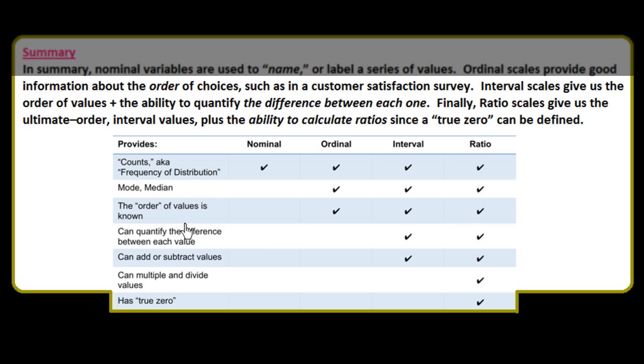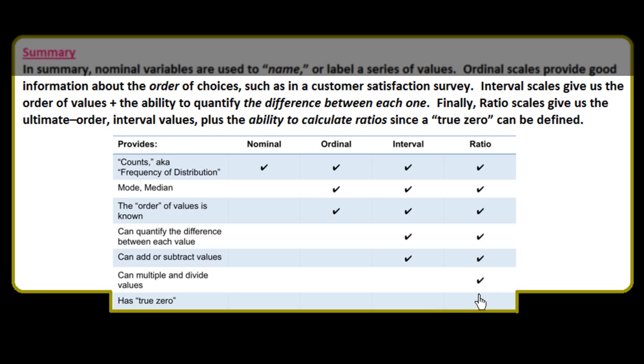The order of values is known in ordinal, interval and ratio. We can quantify the difference between each value in interval and ratio. We can add and subtract values in interval and ratio. We can multiply and divide values in ratio, and a true 0 we could use only in the ratio scale.